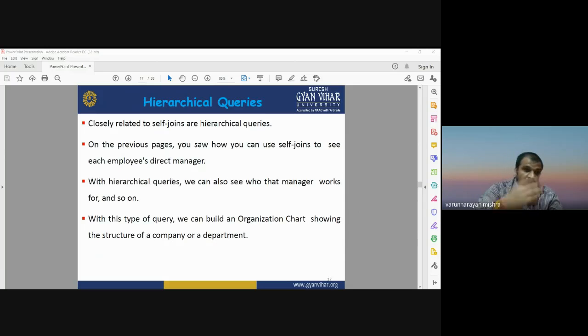With the help of hierarchical queries, we can also see who the manager works for, and so on. With this type of query, we can build an organizational chart showing the structure of a company or a department. Hierarchical query is very important when we are looking at self joining, or when we are studying the relationship within the same table. If we are looking for the relationship within the table, it can be done using hierarchical queries. Okay.